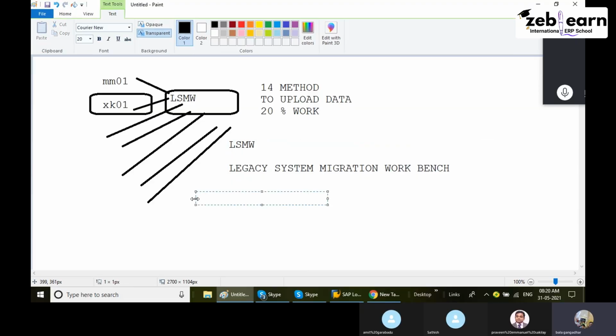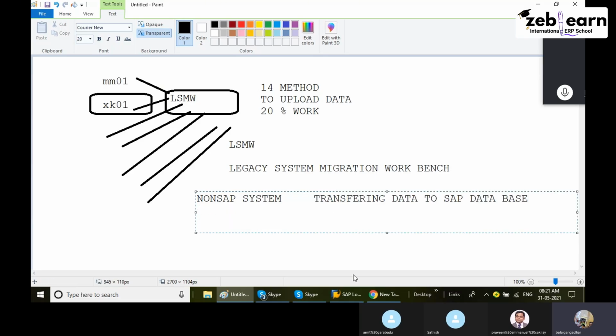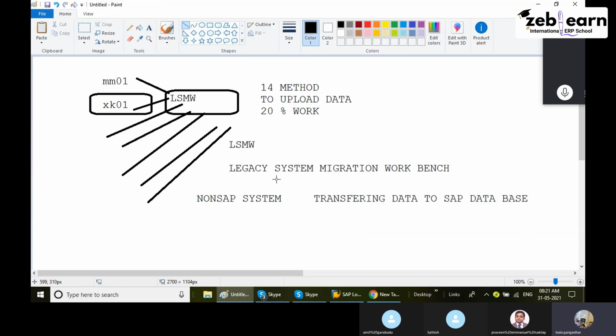Migration means transferring data, transferring data to the SAP database. Workbench means the SAP database. So legacy is non-SAP, migration means transferring data, workbench means SAP database. That is the main outline of the definitions.